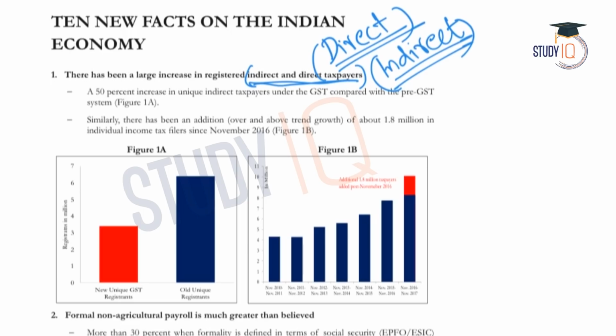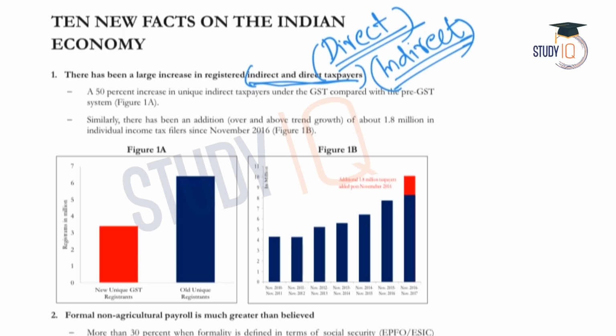The survey says there is a 50% increase in unique indirect taxpayers under the GST compared with the pre-GST system. So the first reason the survey provides is the introduction of GST. We know that the GST was rolled out in the last financial year.